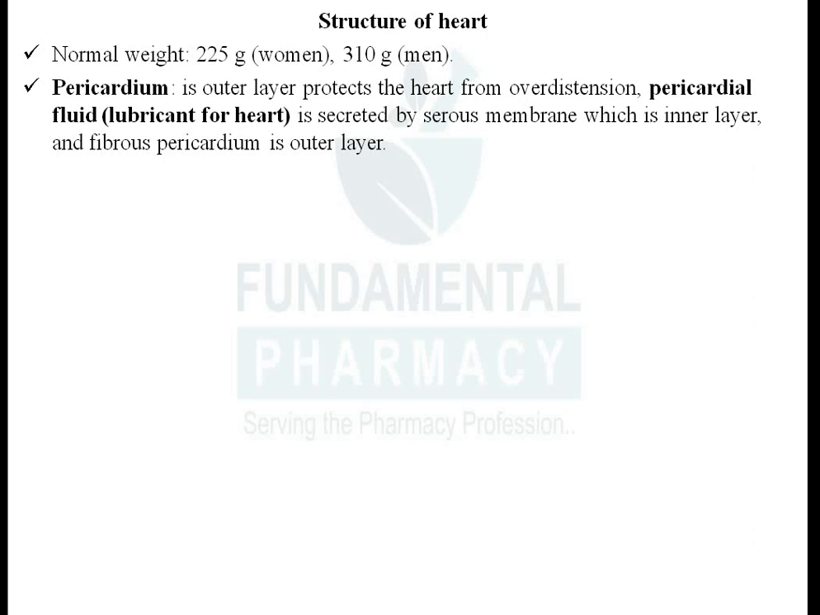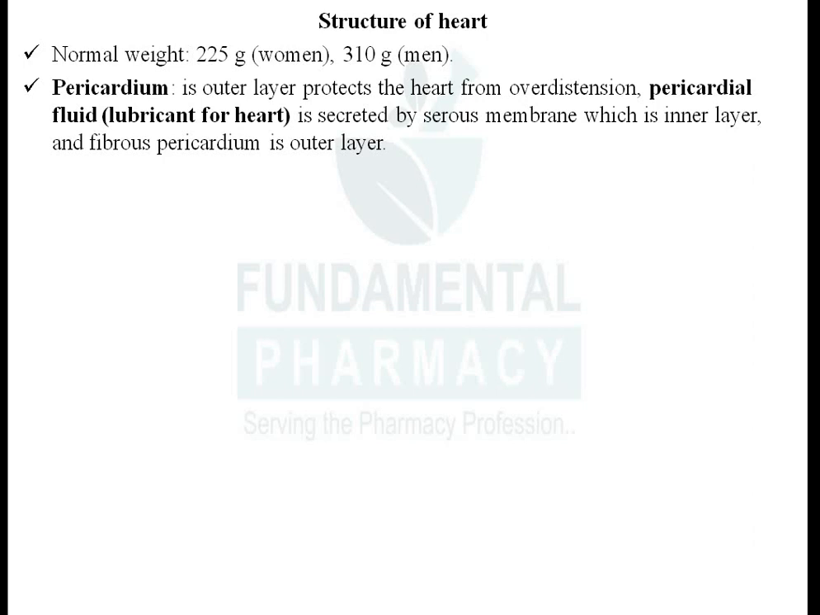Now the heart is covered by 3 parts. The outer one is known as the pericardium. The outer one is an elastic sac. Sac means 2 layers, so there will be 2 layers of pericardium. That is the outermost layer covering the heart. The outermost covering on the heart is nothing but the pericardium.